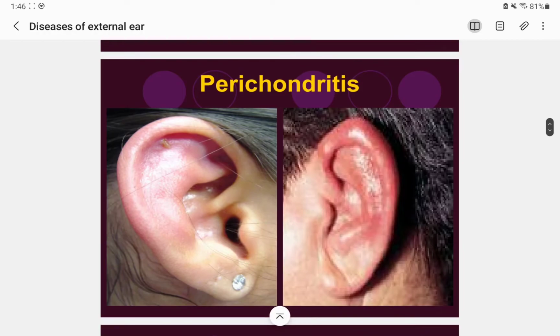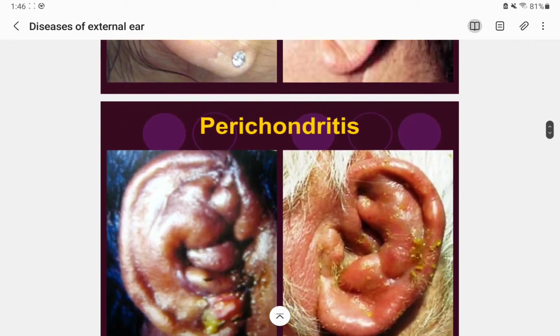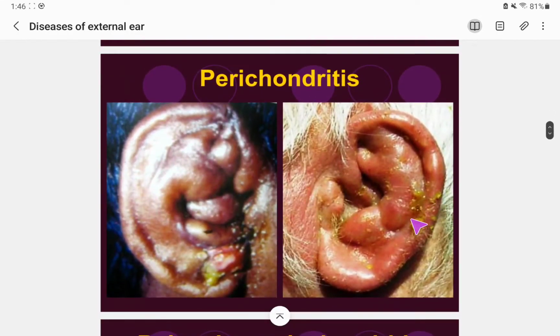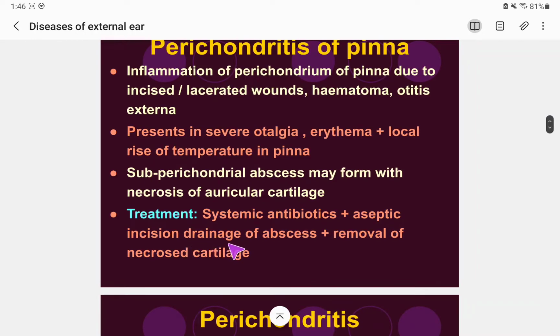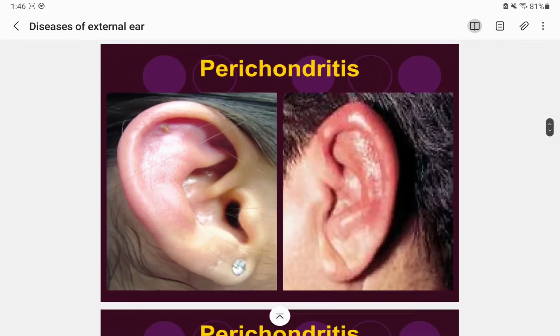So this is how perichondritis looks. All of this is erythematous, and it is swelled up a little bit, and on palpation there must be a local rise of the temperature. This is due to the abscess formation, and some necrosis is also taking place. So the treatment is systemic antibiotic plus aseptic incision and drainage of the abscess, and removal of the necrosed cartilage.